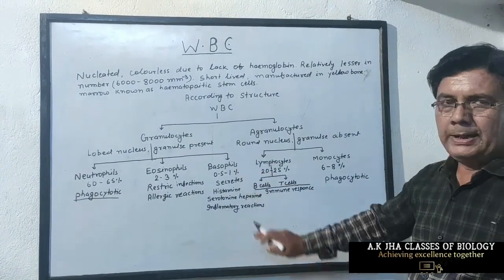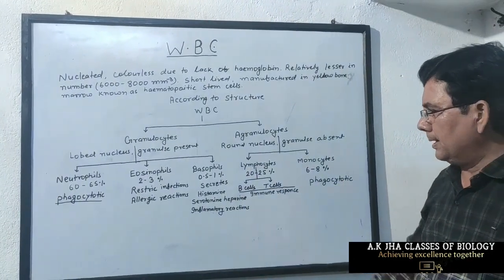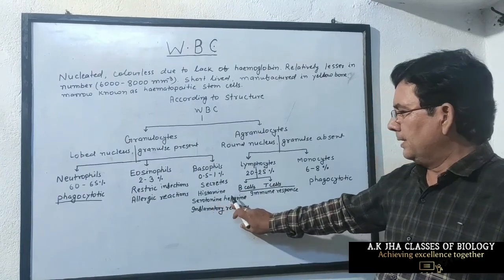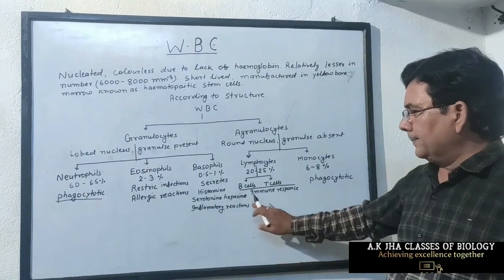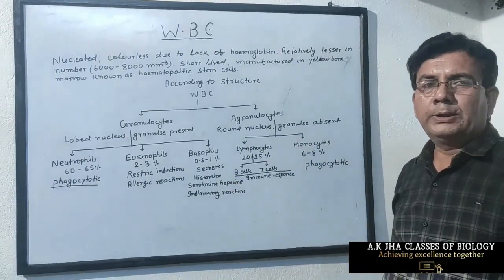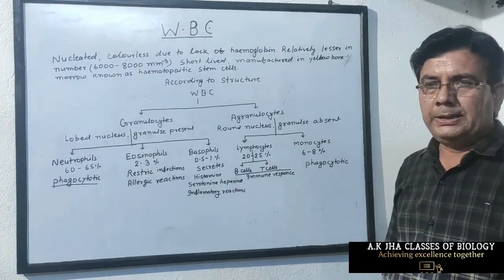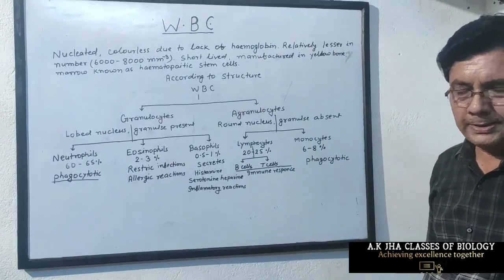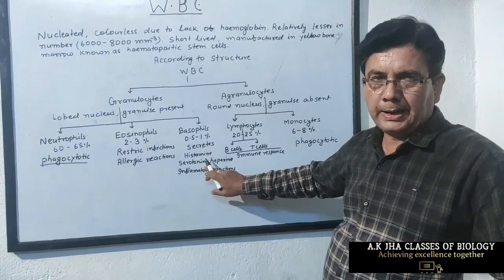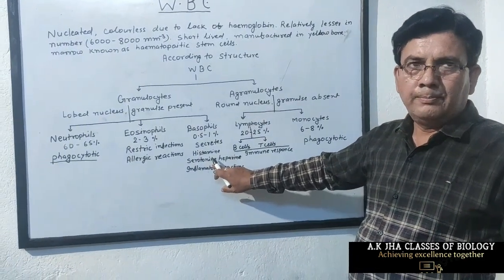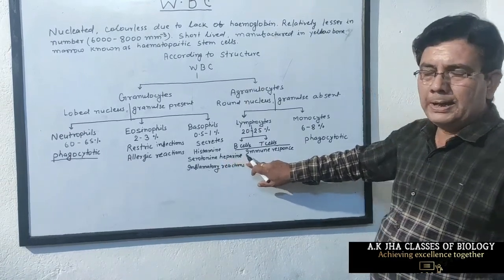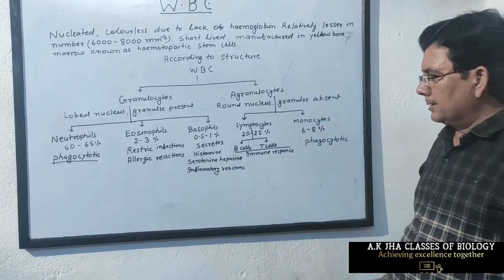Basophils secrete three types of chemicals: histamine, serotonin, and heparin. Histamine is a vasodilator, that means it dilates blood vessels. Serotonin is a vasoconstrictor, so it constricts blood vessels, and heparin prevents clotting of blood inside the blood vessels.